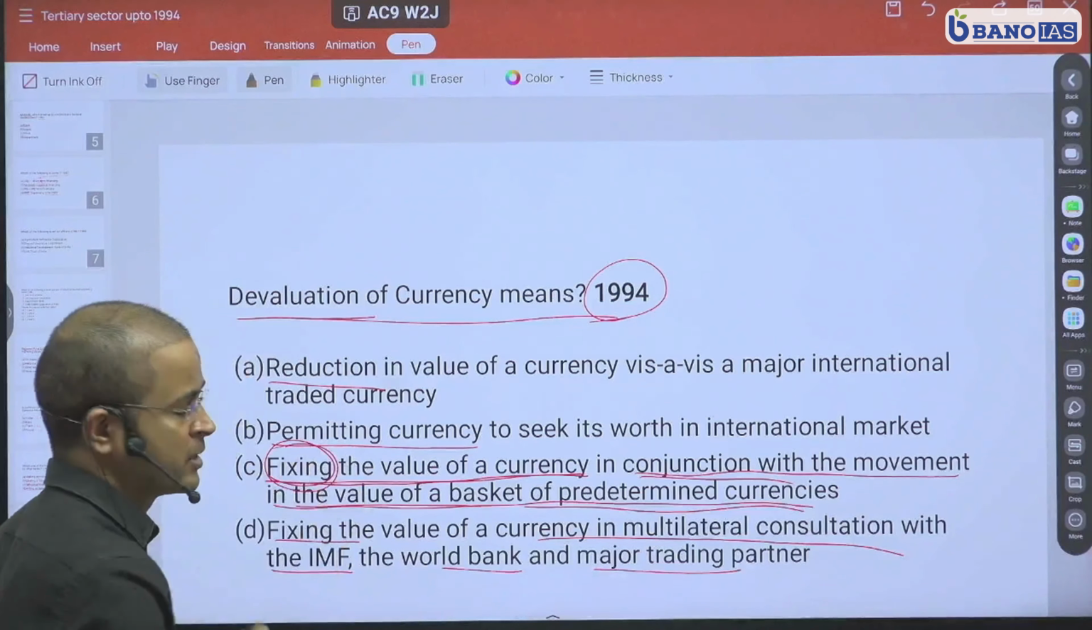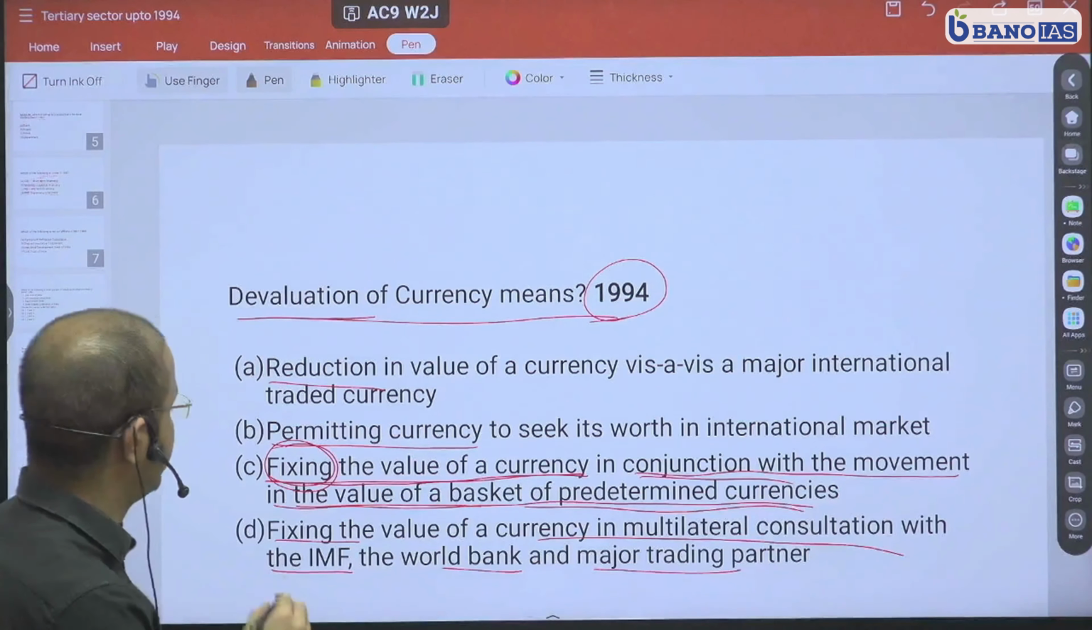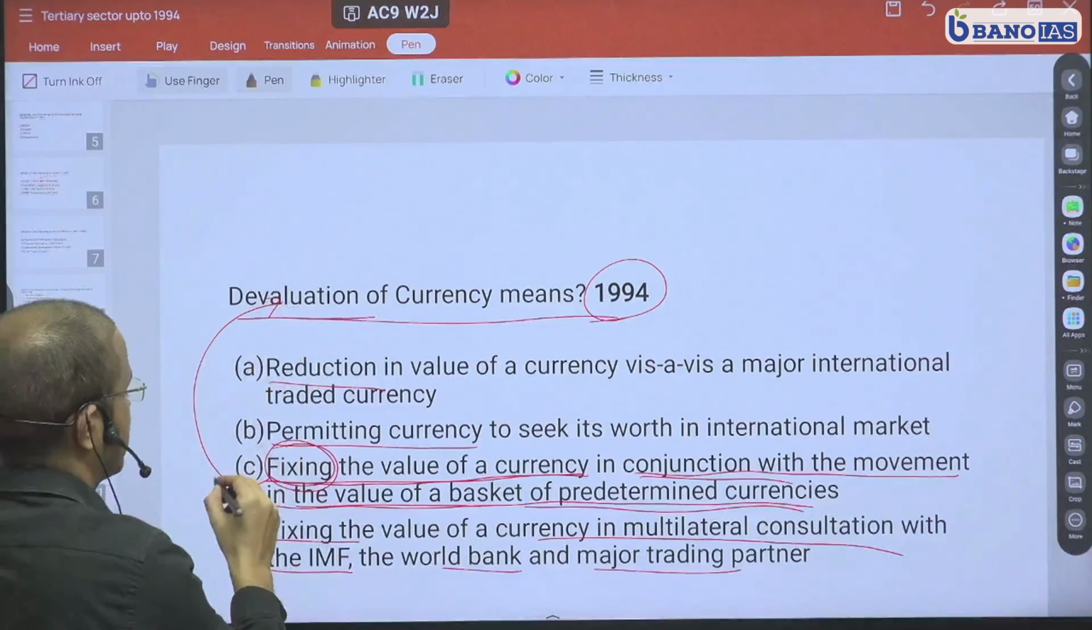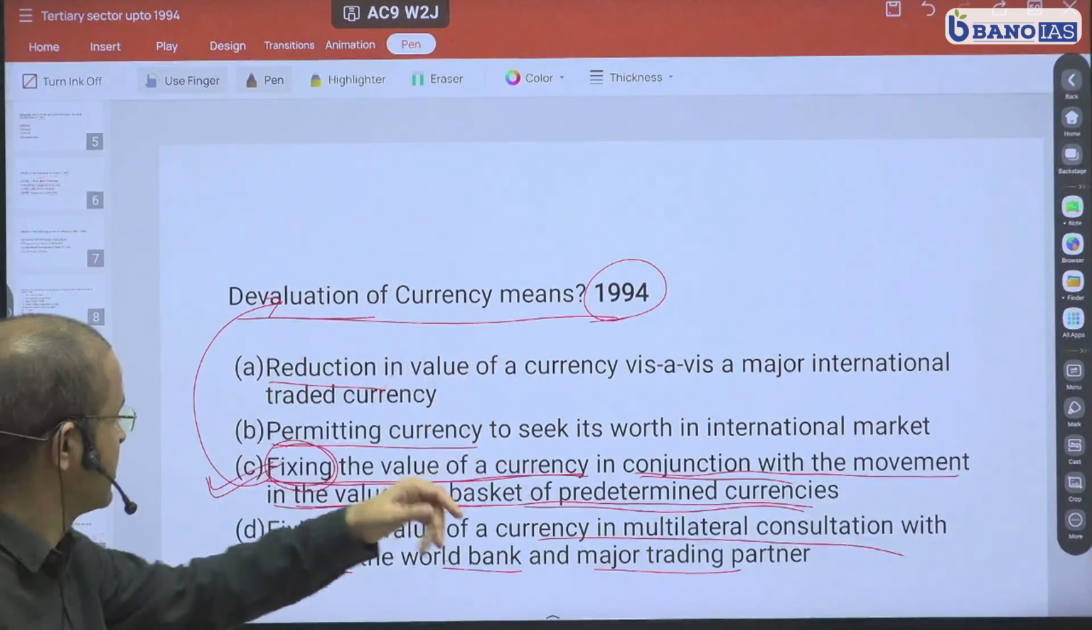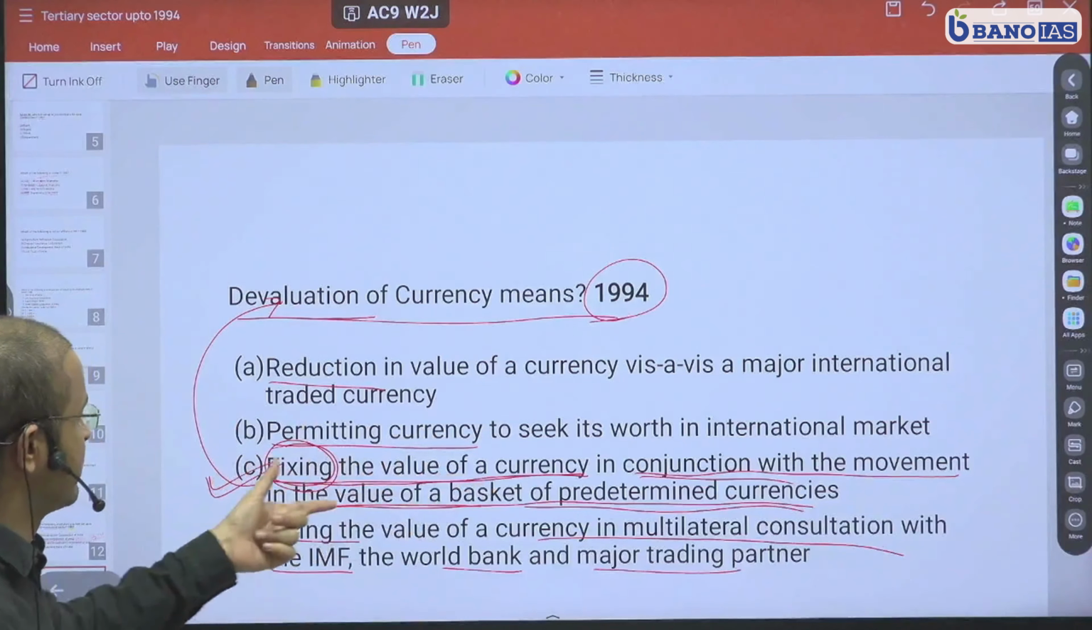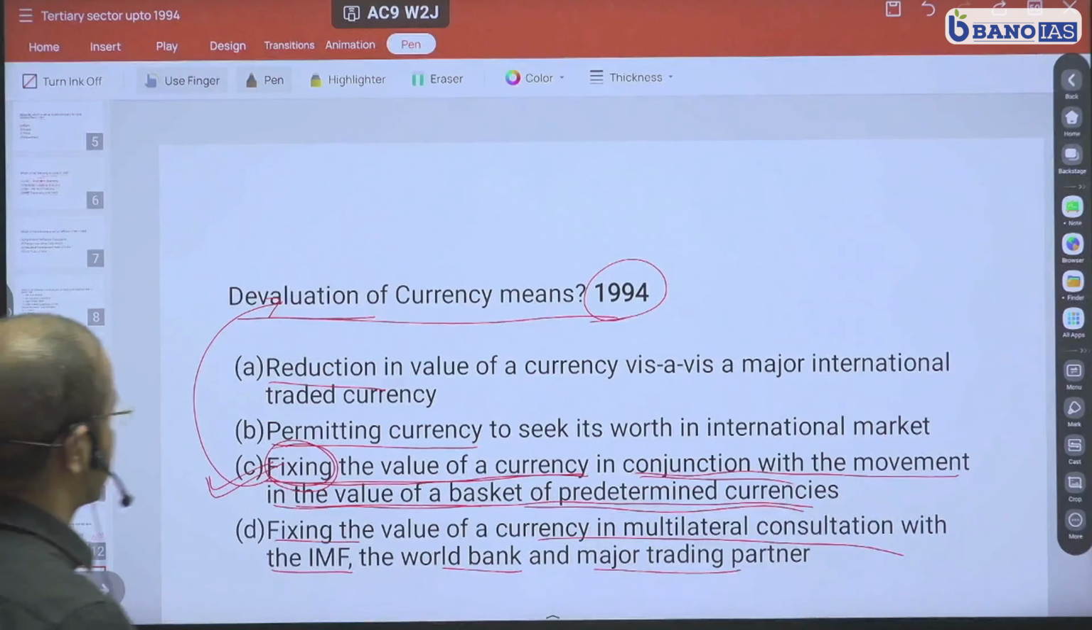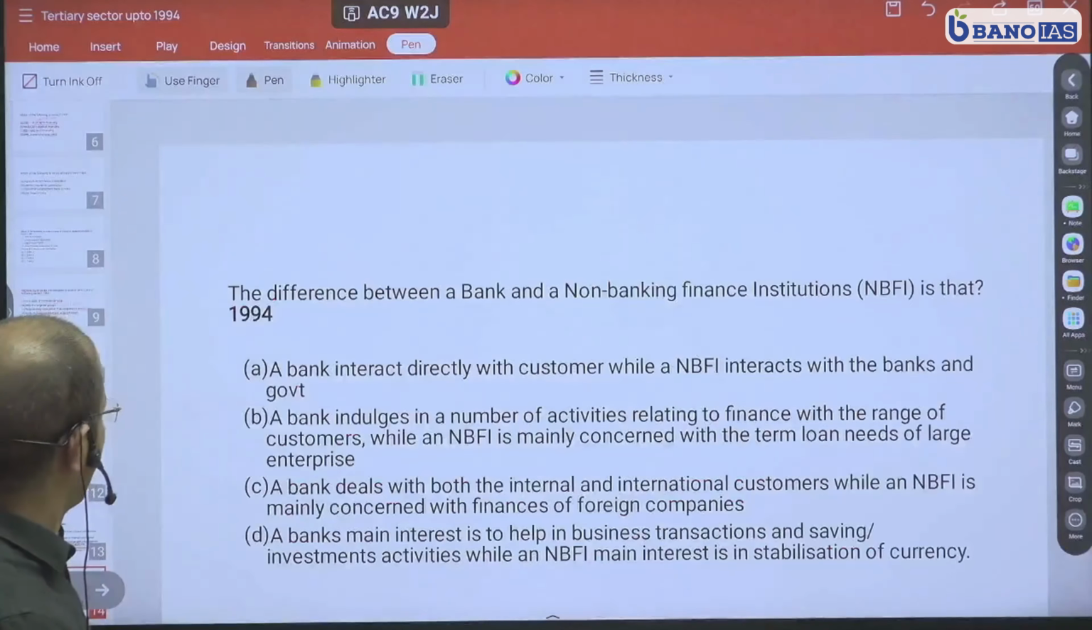And this happens in the fixed currency regime where we use the term devaluation. Therefore, your option C is the right answer. Devaluation of currency means fixing the value of currency in conjunction with the movement in the value of a basket. So that was your answer to this question.